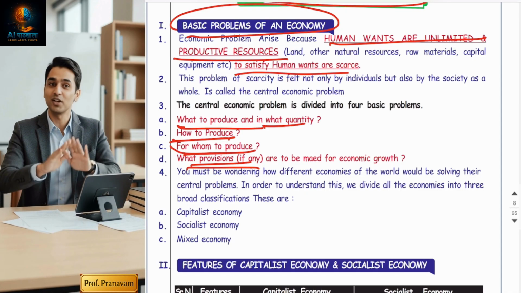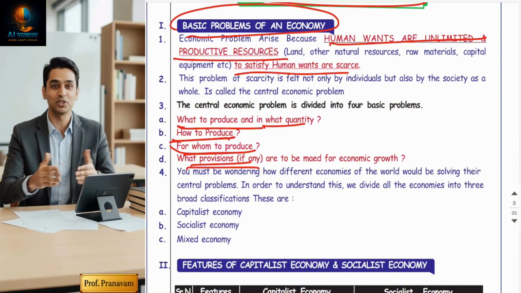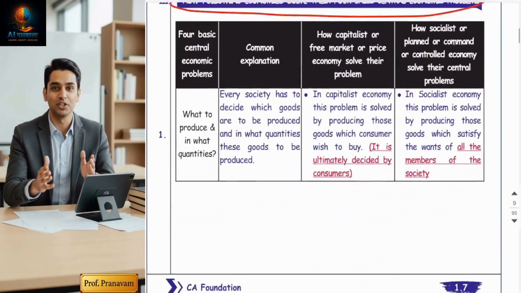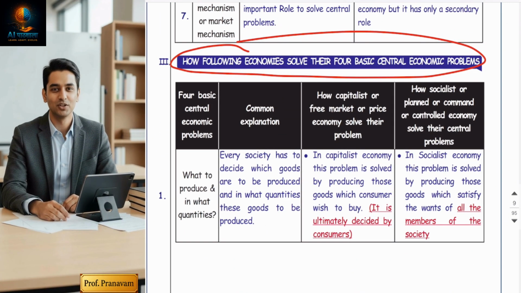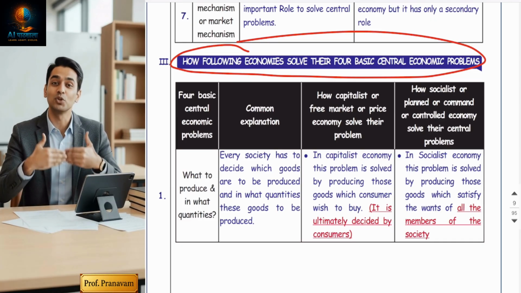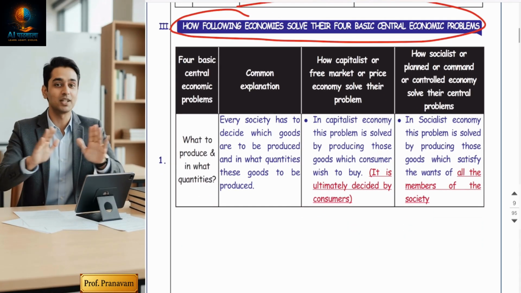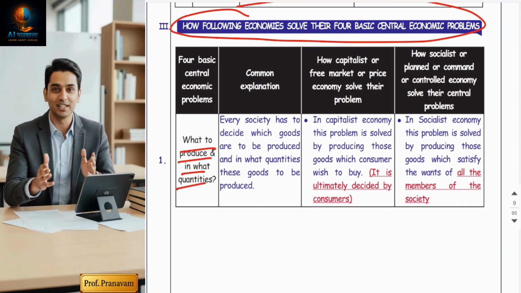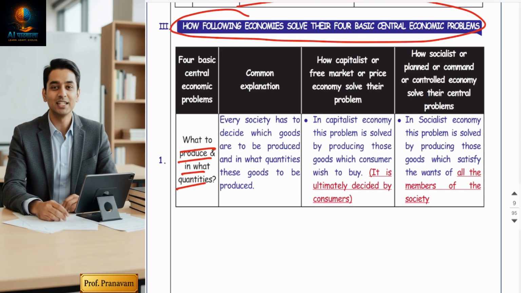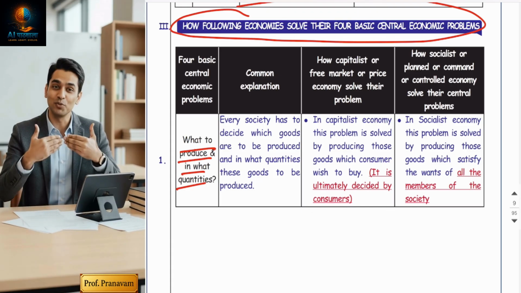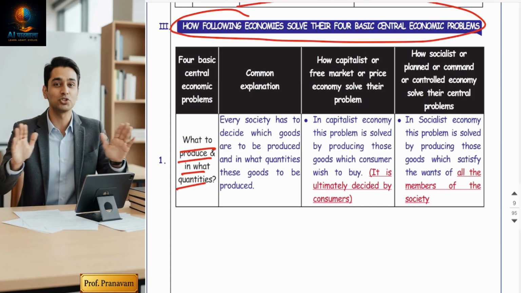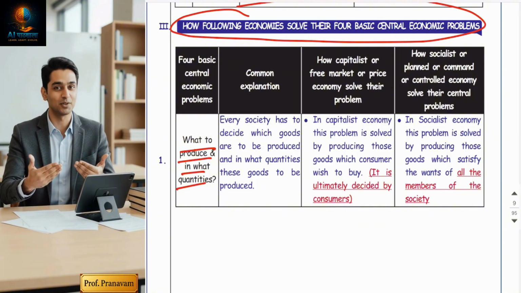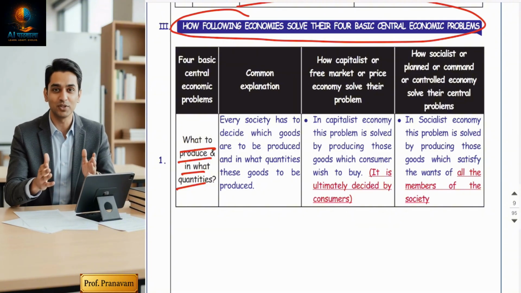So let's understand each problem in detail now. Let's quickly break it down. The first problem is what to produce and in what quantity. Friends, every society has to decide which goods to produce, that is consumer goods or capital goods, and how much of each.